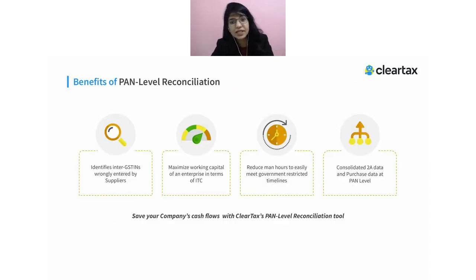And if you have a centralized system where you are managing all the GST, then we also have vendor PAN level reconciliation, because sometimes what happens, your supplier might have made a mistake: instead of putting your own GST for, let's say, 29 Karnataka, they have put the 27 GST, because they are dealing with both of your GSTs. So it is not matching at a GST level, but there are chances that it gets matched at PAN level. If that's the case, then you can ask your supplier to amend the document. So you can use our PAN level reconciliation also, so that all such documents can be shown to you and you will be able to reconcile it in a better way.